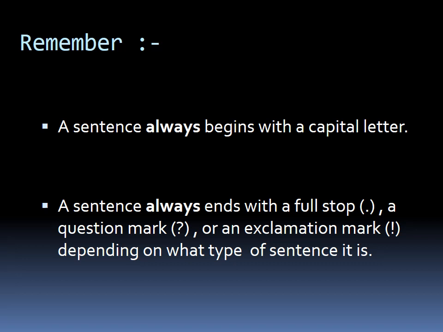So this brings us back to what are the different types of sentences. I hope this is clear. A sentence is a group of words which makes complete sense. It always begins with a capital letter, ends with a full stop or a question mark or an exclamation mark.